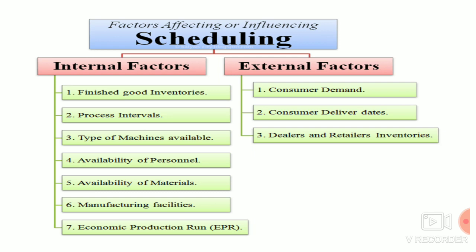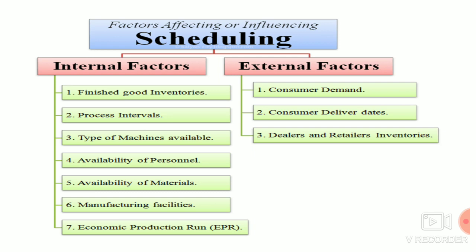So it purely happens if the company has maximum capacity. If a customer places an order for a single unit, that will not yield a bigger profit. If the customer has a bulk order, it will be produced at minimum cost with maximum production. So that is your economic production run. It depends on the capability of the manufacturing company, and the order placed by the customers also plays an important role in the economic production run.